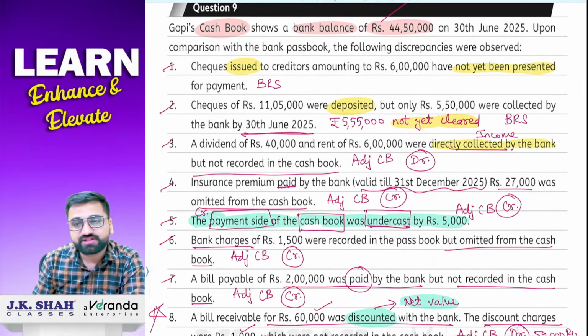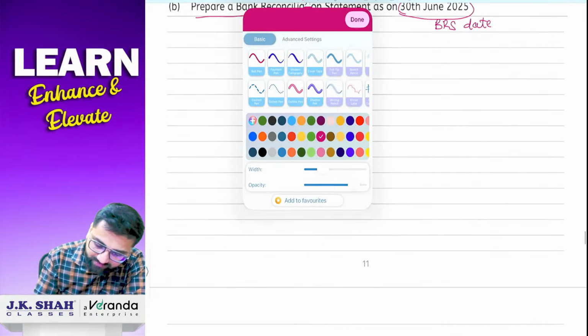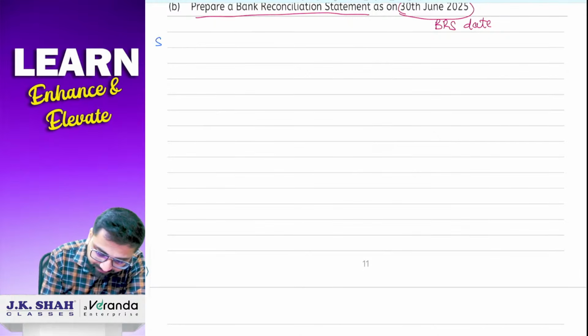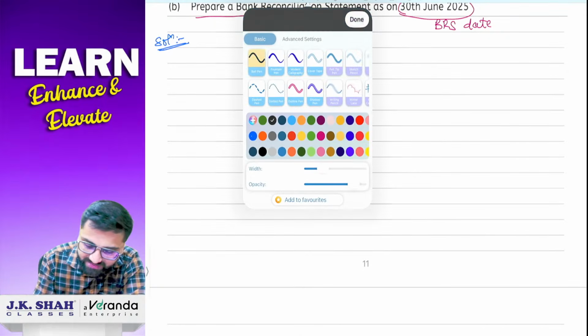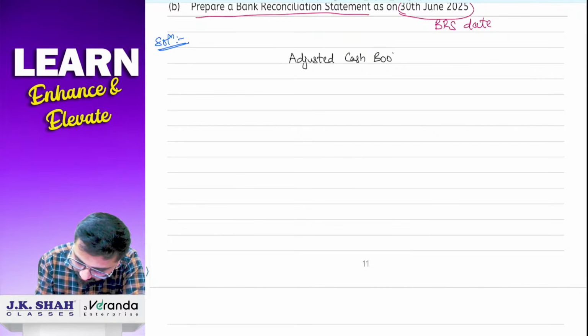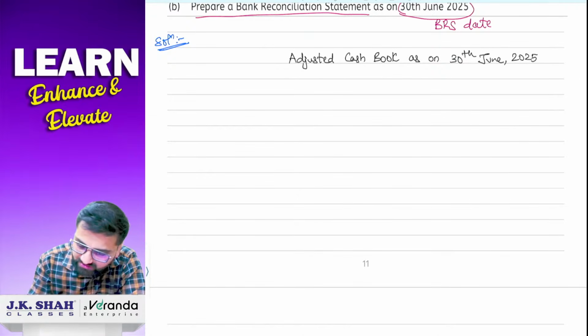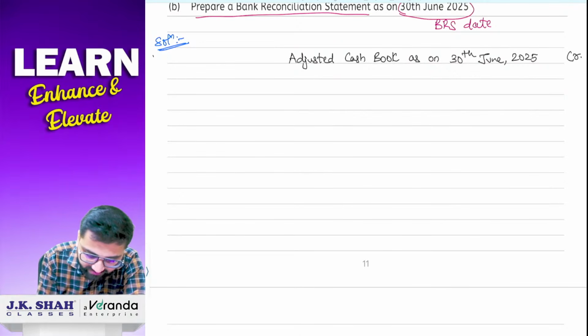So this was your sum with adjusted cash book. Okay? Chalo, now let us just prepare it. First we finish the adjusted cash book, and then we just have to solve those two transactions which will appear in DRS. So write down here adjusted cash book as on 30th June 2025, debit credit.